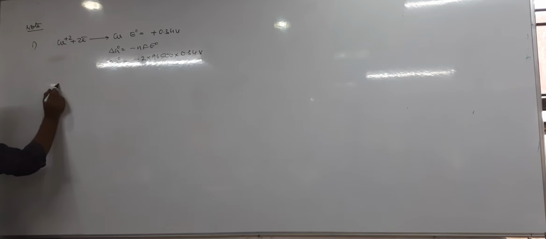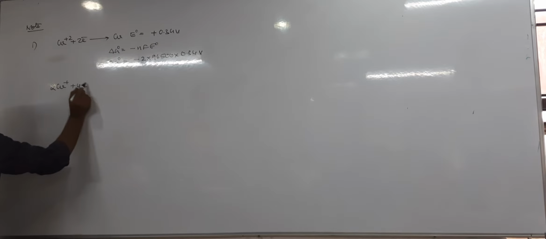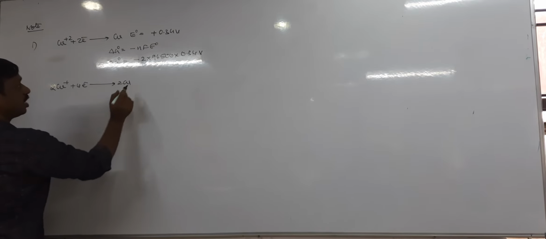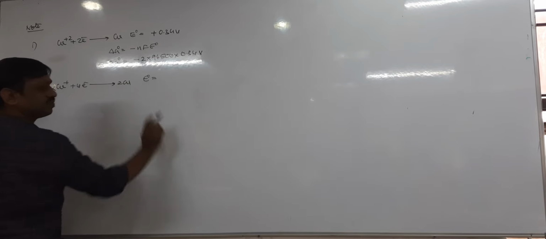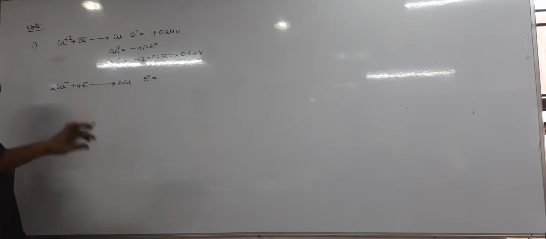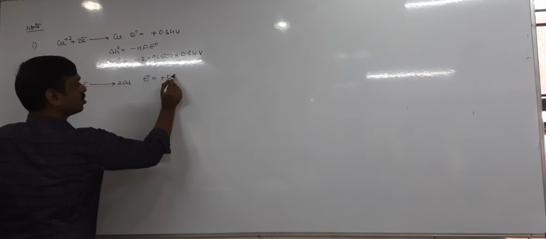Then let us take now Cu2+, multiplied with 2, and there should be 4 electrons required and it gives rise to 2 Cu. Yeah, 2 Cu. Then tell me, what is its E naught? E naught will be the same. Why? E naught value does not change by multiplying or dividing the equation with any factor, any coefficient, because it is an intensive property. It is 1 mole Cu2+, 2 mole Cu2+. Even if you take 20 mole Cu2+ also, the E naught value will be the same. It is plus 0.34 volt.